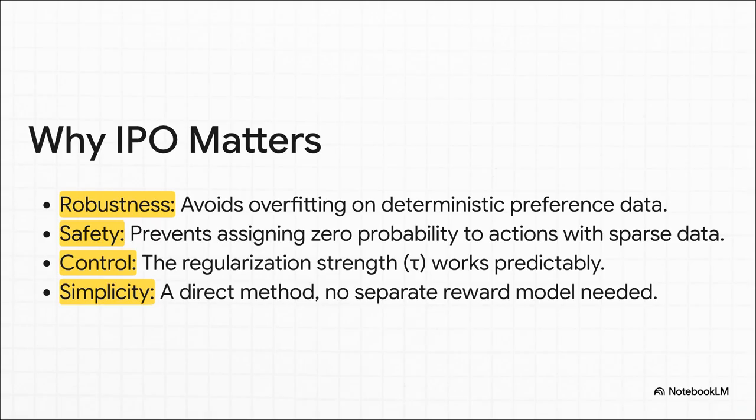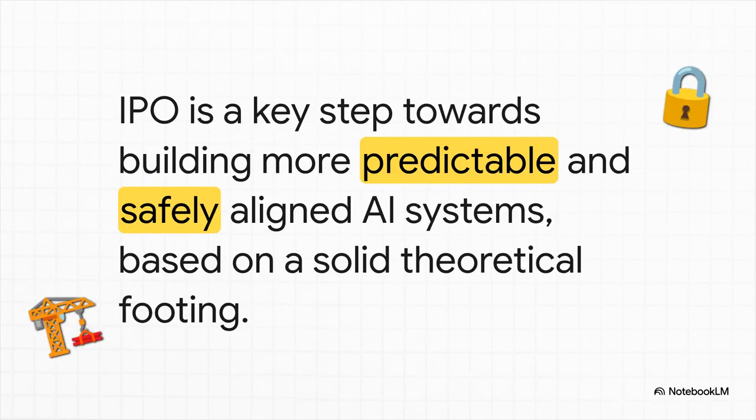And, maybe most crucially, it makes that safety leash actually work like a control knob. Developers can turn the dial on regularization and get a predictable outcome, something DPO just couldn't promise. And it does all of this while keeping that beautiful simplicity that made DPO so great in the first place. And here's the real takeaway. Progress in AI safety isn't always about building bigger, more complex systems. Sometimes it's about finding that one single elegant change in the foundation that makes the entire system more stable by its very design. And really, that's what IPO represents.